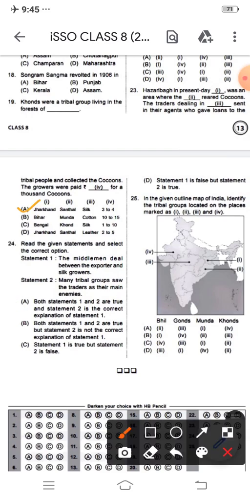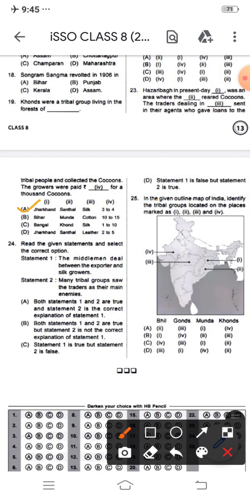Because Hazaribagh in present day Jharkhand was an area where the Santhal reared cocoons. The traders dealing in silk sent their agents who gave loans, and the tribals collected cocoons. Growers were paid 3 to 4 rupees for 1,000 cocoons. Okay, that is the correct answer.